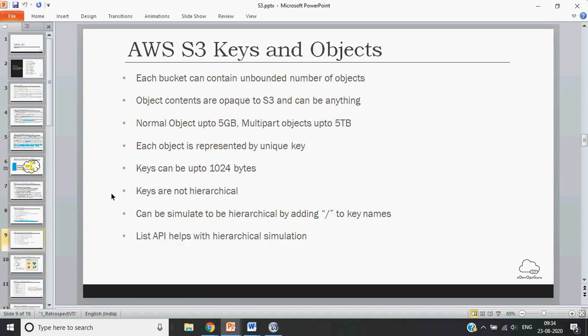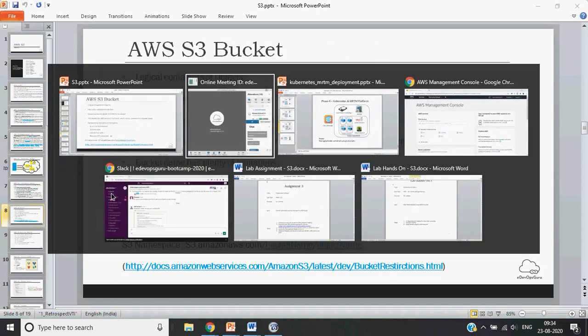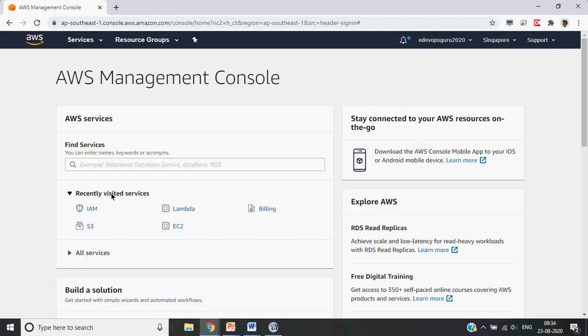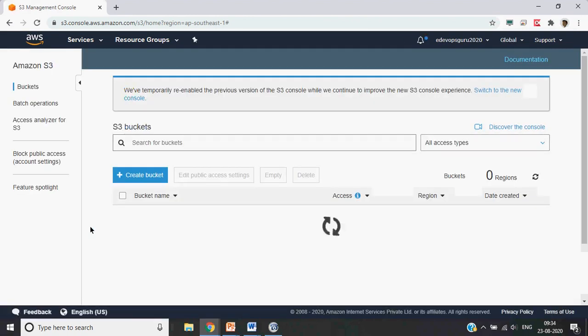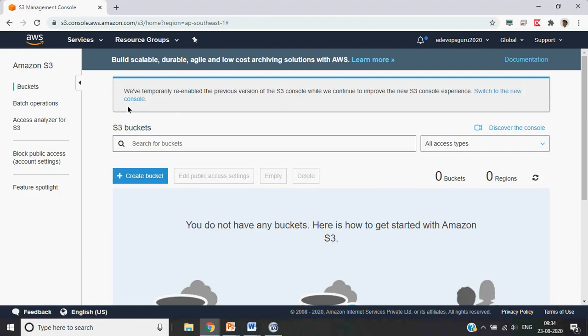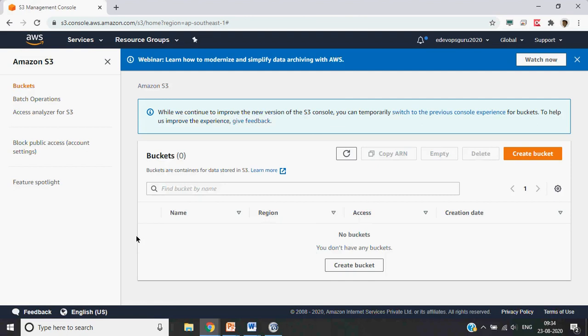So let's try to create one bucket, and then we will go to the next section, the next slide. Let me switch to the new console. Okay, this is how the new console looks.